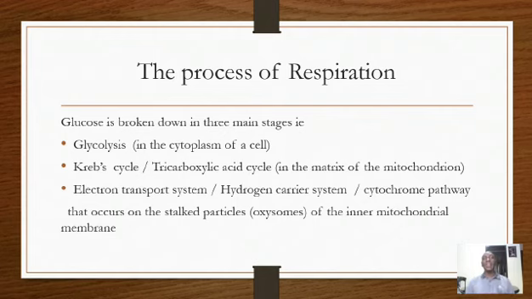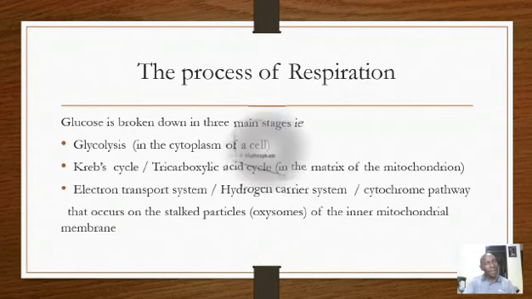We noted that all these processes occur within the cell, but glycolysis occurs in the cytoplasm, Krebs cycle occurs within the matrix of the mitochondrion. Then the electron transport system occurs on stalked particles of the mitochondrion known as the oxysomes.